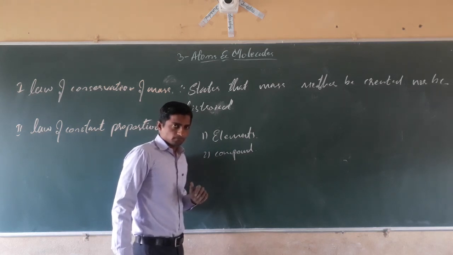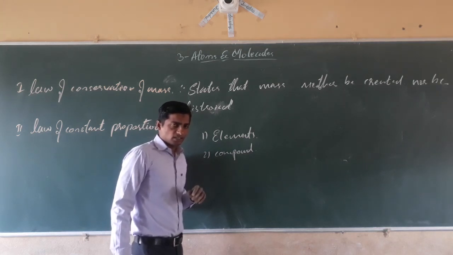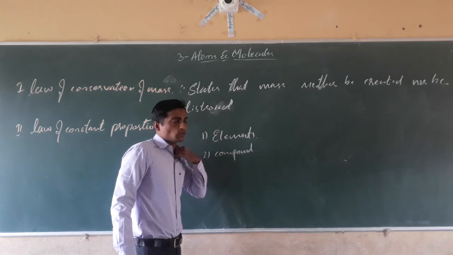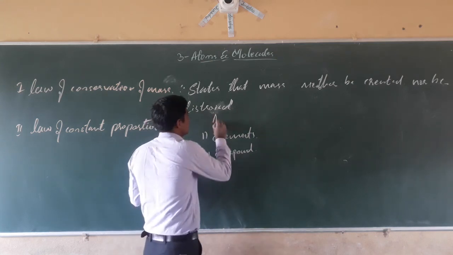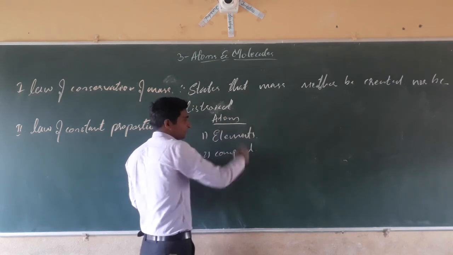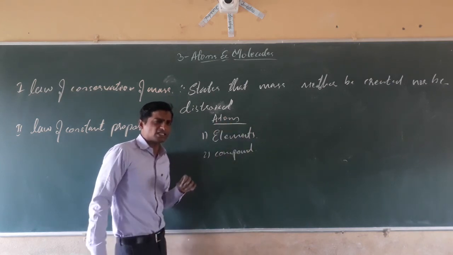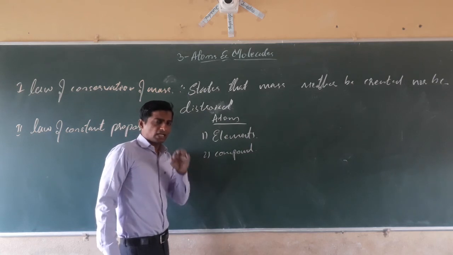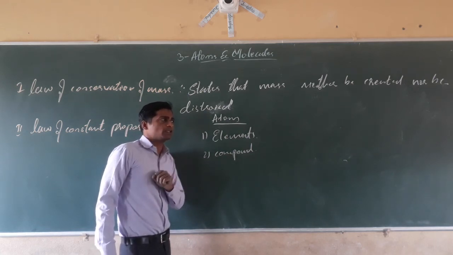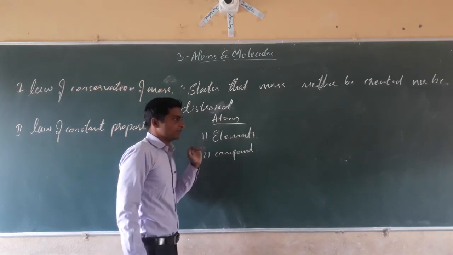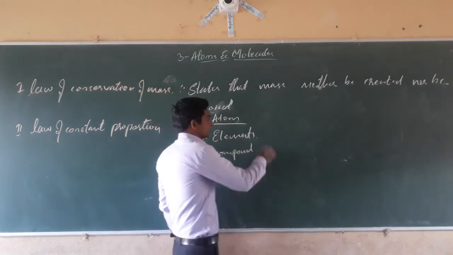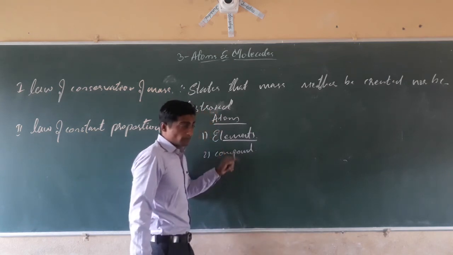See, hydrogen is an element, carbon is an element, oxygen is an element. The element is a group of same kinds of atoms. You know the meaning of atom? An atom is the smallest particle of matter which cannot be divided further. The elements are groups of the same kind of atoms.